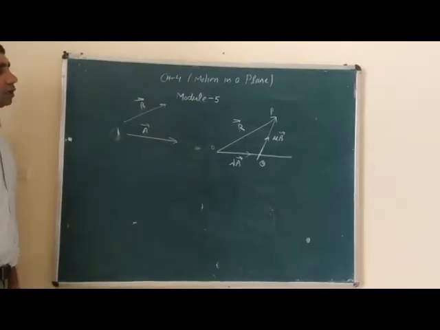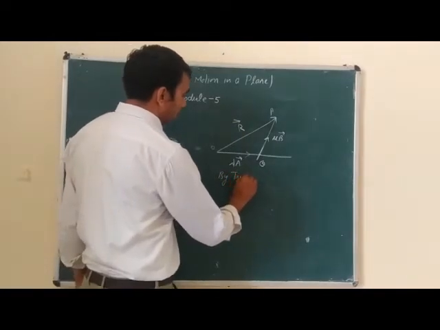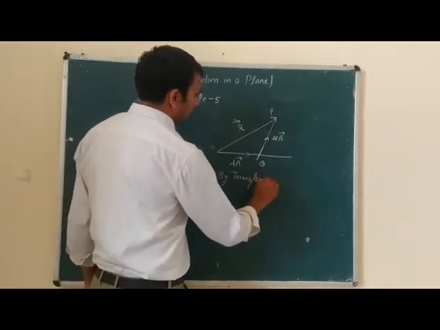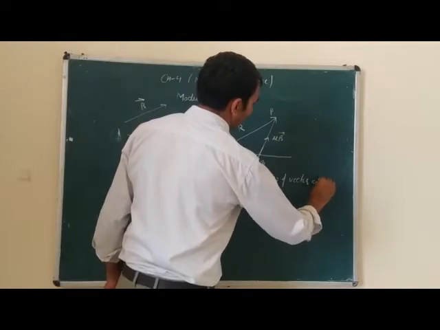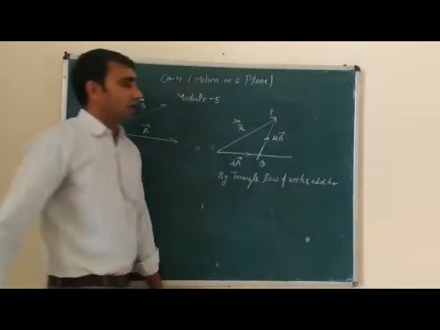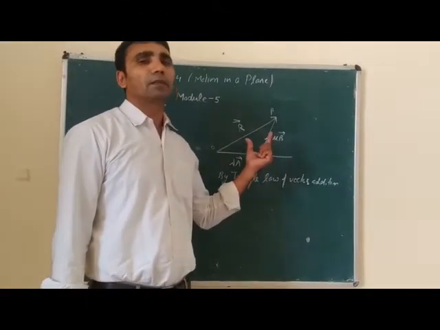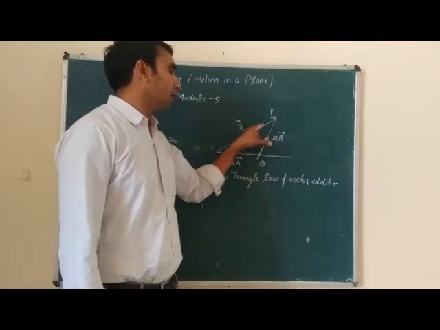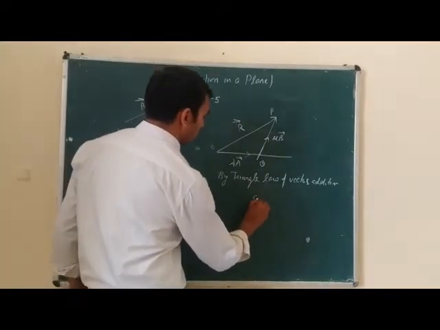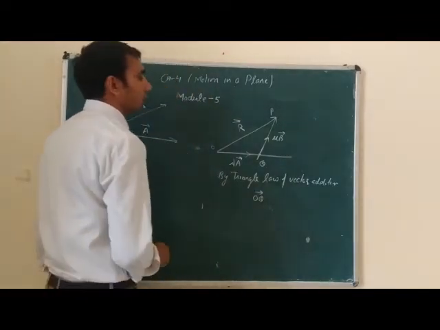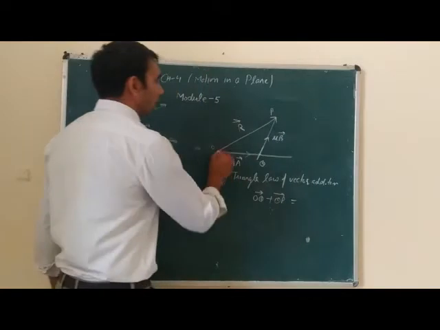By the triangle law of vector addition, which states that the sum of vectors taken in the same order is equal to the vector in the opposite order, vector OQ plus vector QP is equal to vector OP.